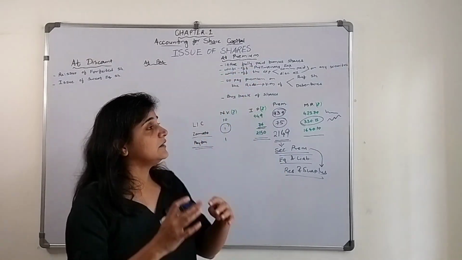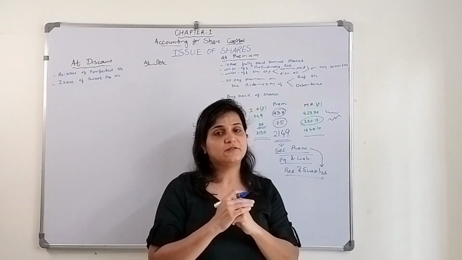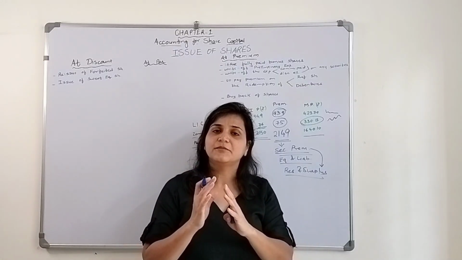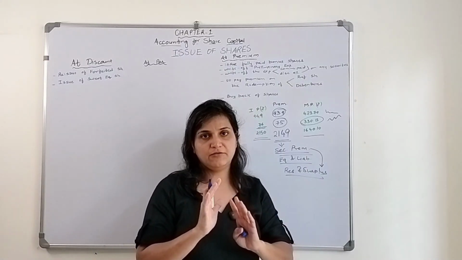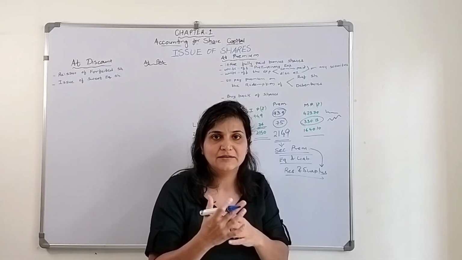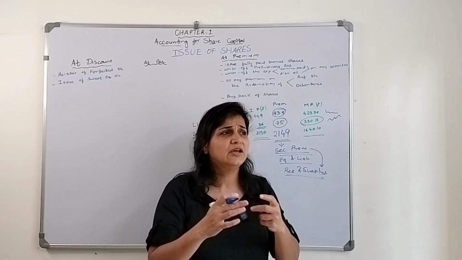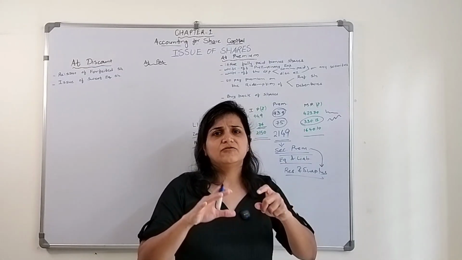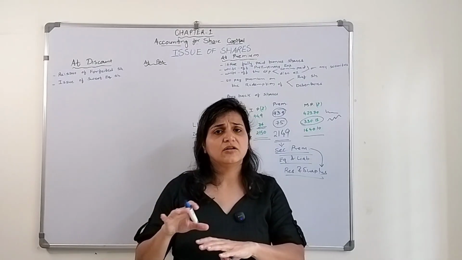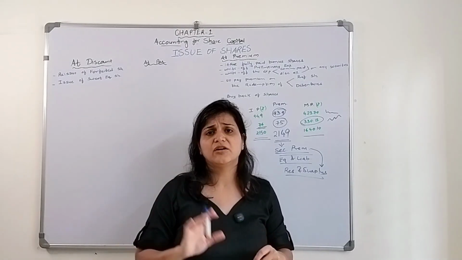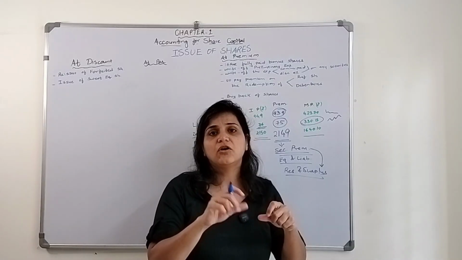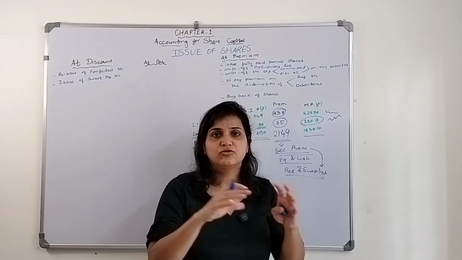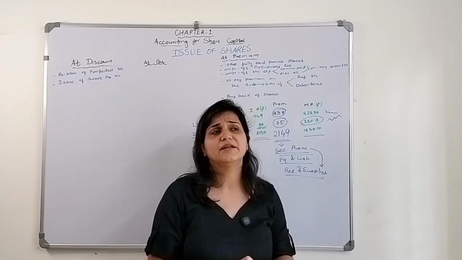The second situation could be to write off the preliminary expenses. Now what are preliminary expenses? Prior to incorporation, whatever expenses they have incurred, let's say legal fees or stamp duty for the memorandum of association or articles of association, or to the registrar of companies, or printing expenses to prepare the memorandum and articles.